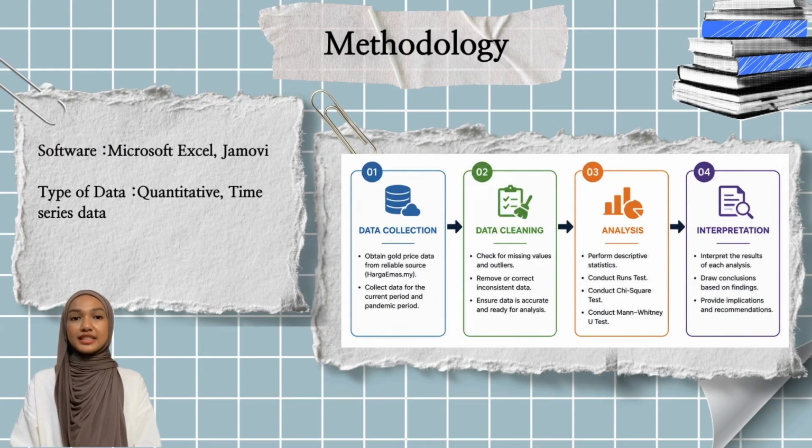Okay, the next slide is data type and software. This study used quantitative time series data where the gold prices were recorded according to the observation date. For the software, we used Microsoft Excel and Jamovi. Microsoft Excel was used to organize the data, calculate the descriptive statistics, construct the line graph, and perform the run test. Meanwhile, Jamovi was used to perform the chi-square test of independence and the Mann-Whitney U test because it provides an efficient tool for non-parametric statistical analysis.